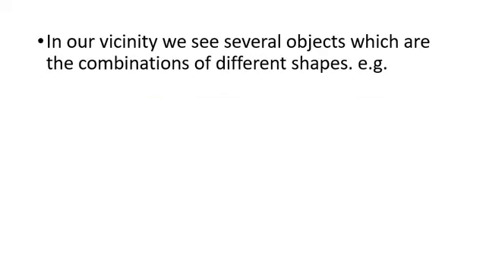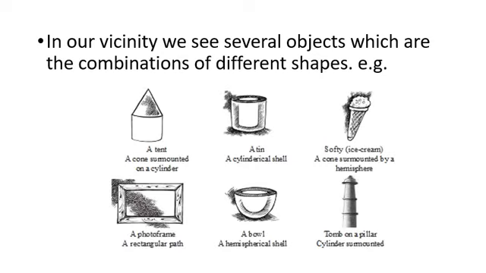Now, in our vicinity, we see several objects which are combinations of different shapes. For example, you must have seen all these objects in your vicinity, and these are basically combinations of different shapes. Like the first one, a tent. In this, a cone is surmounted on a cylindrical shape, or a cone surmounted on a cylinder, is a combination of different shapes.